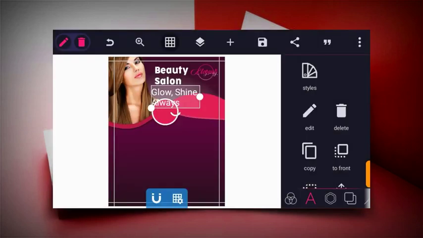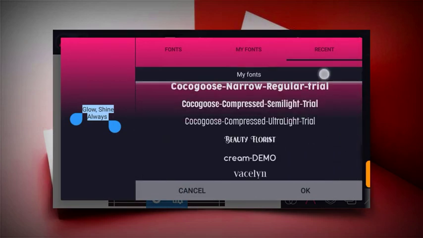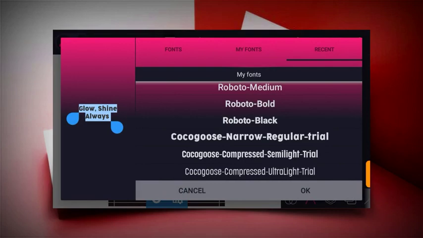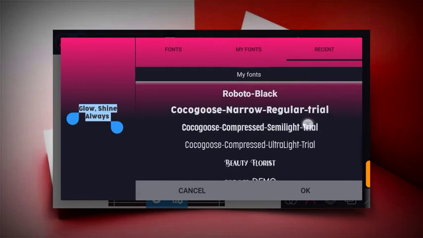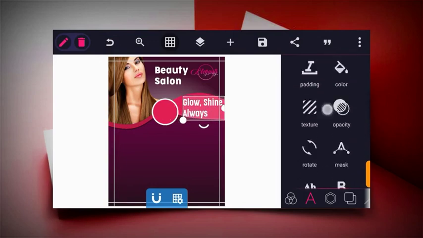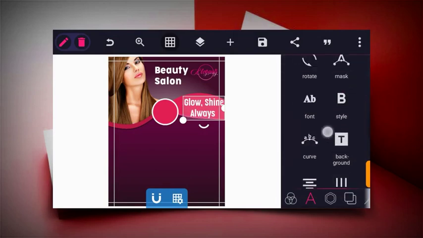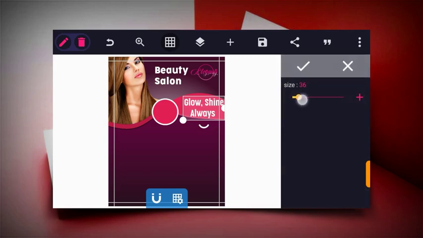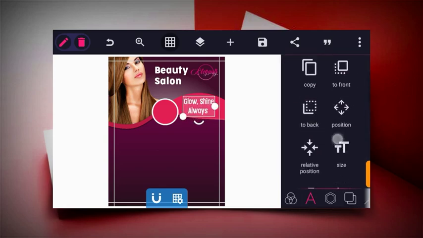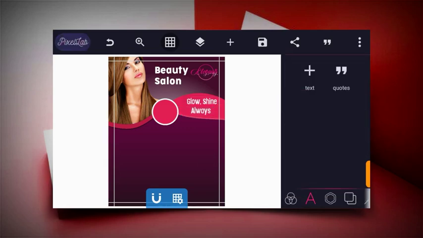So now let's change this font also to another beautiful font. So let's use the other pattern, not this one. This will be all right. So now let's align this at the center. So click on align and then position this at the center, and then click on this size icon to reduce this. Glow, shine always. So after this, the next thing to do is write in our discount rate.